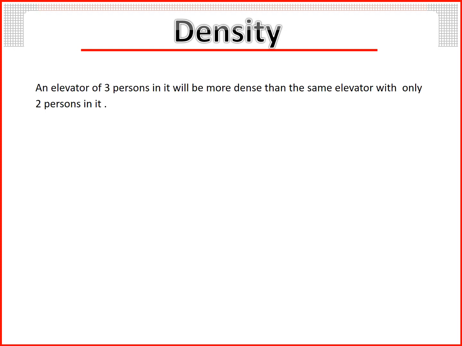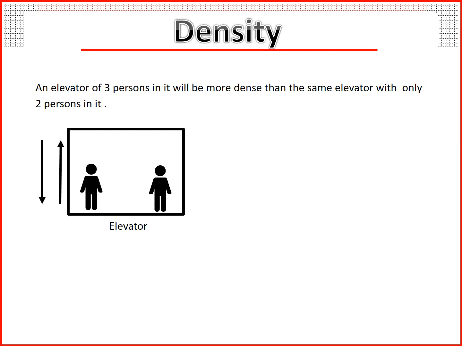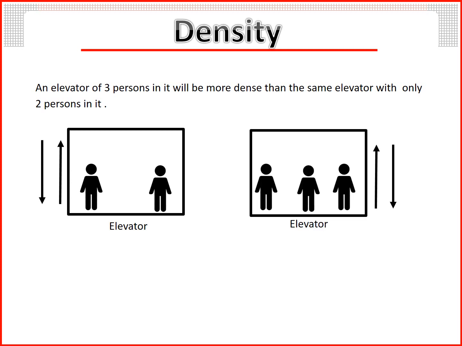Density. An elevator of 3 persons in it will be more dense than the same elevator with only 2 persons in it. This elevator contains 2 persons, and this elevator contains 3 persons. The quantity of matter in elevator number 1 is less than the quantity of matter in elevator number 2. Then, elevator 1 is less dense than elevator 2. So, density depends on the quantity of matter in a given volume.